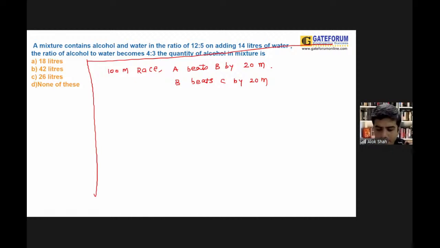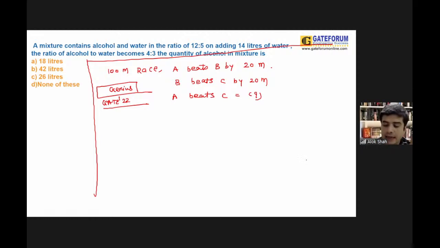Your question is, by what distance does A beat C in the same race? If you can answer me, this could be genius stuff. In GATE 2022, I'm damn sure that in one of the streams, you will definitely get this question.